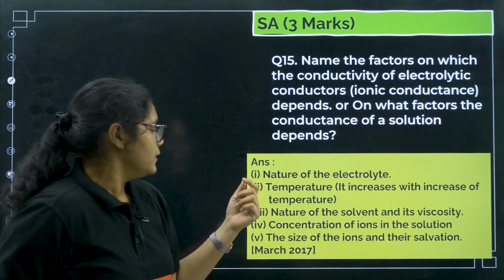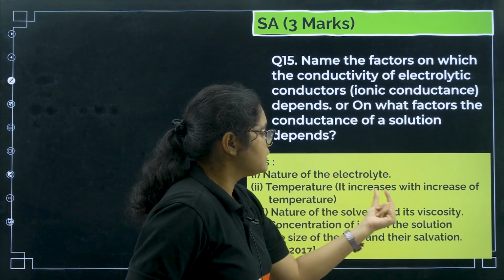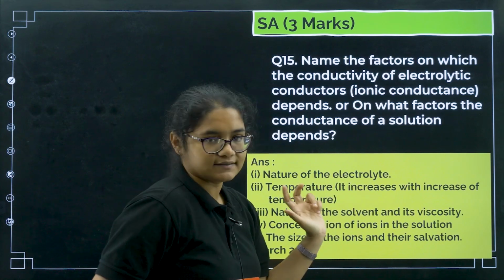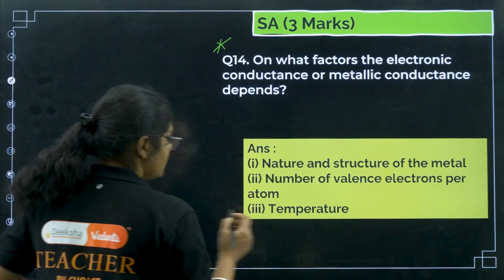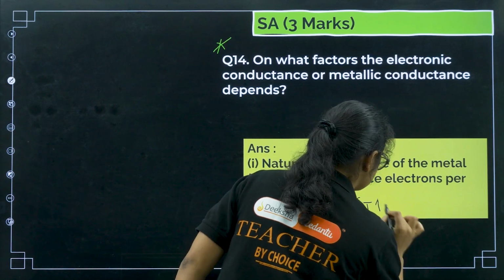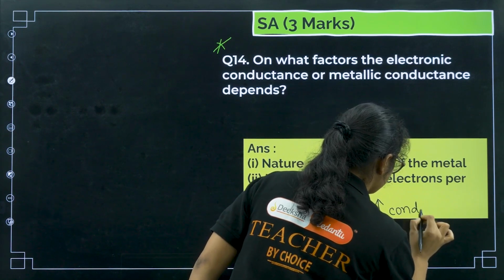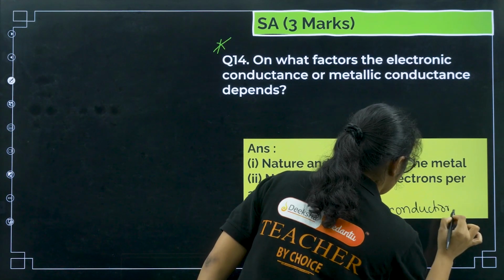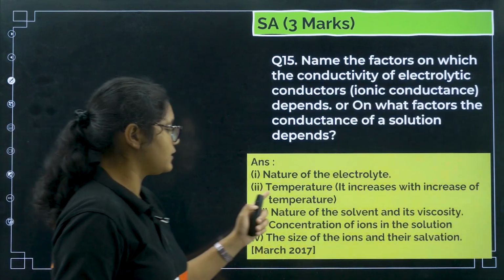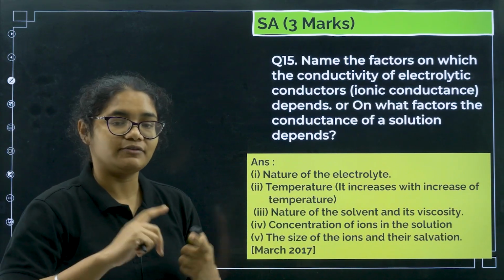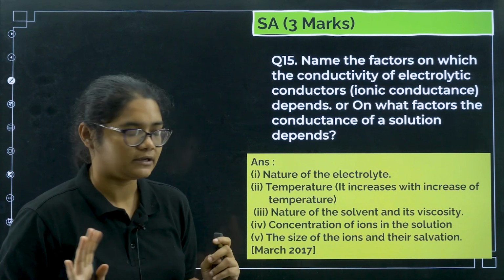Next is temperature. For a metallic conductor, if temperature increases, conduction decreases. But for an electrolytic conductor it is the opposite: if temperature increases, conduction will also increase.